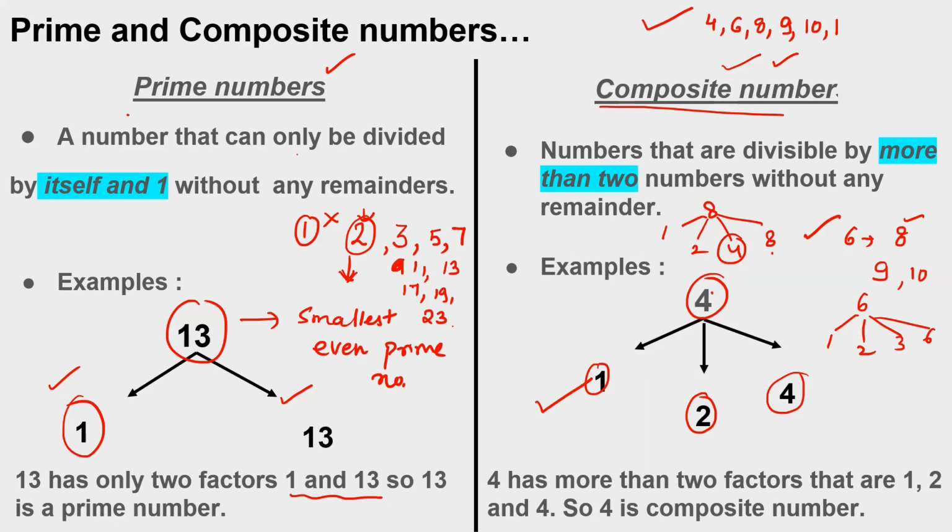Got it? What are prime numbers and composite numbers? Prime numbers are those numbers which come in their table only. Composite numbers are those numbers which come in other tables as well. Prime numbers have only 2 factors, 1 and that number only. Composites carry more than 2 factors. Okay.